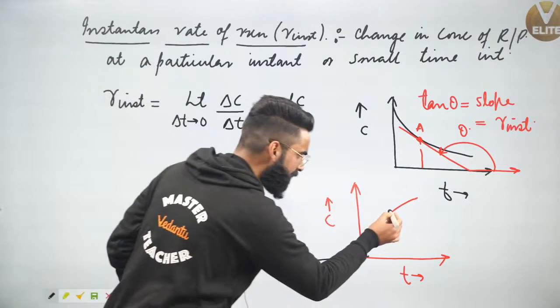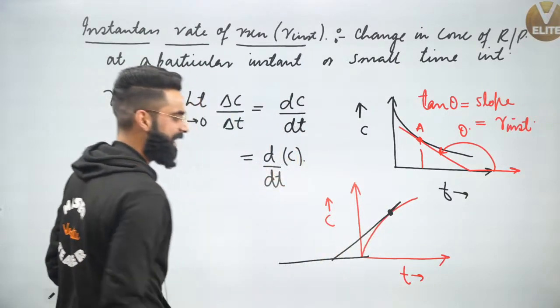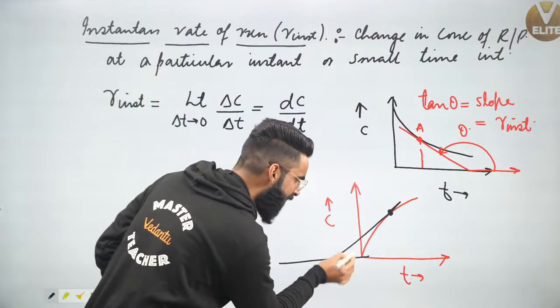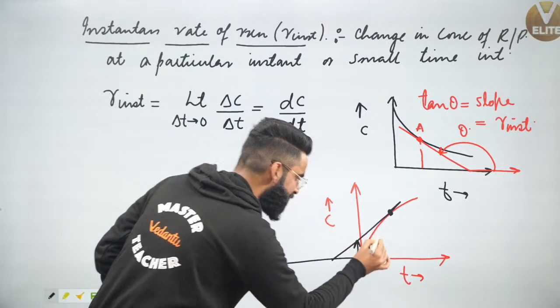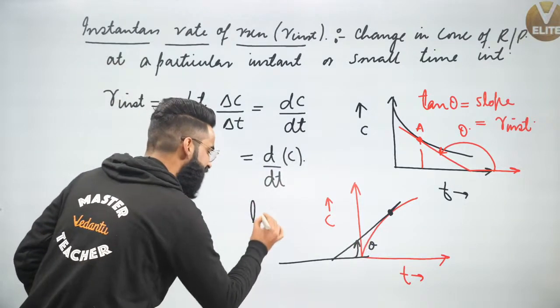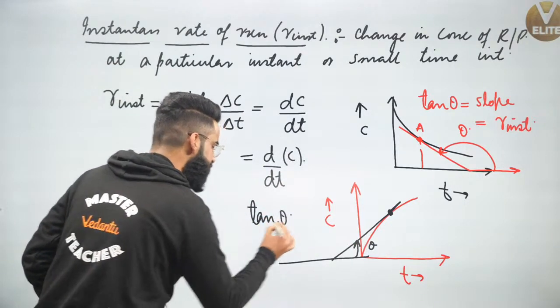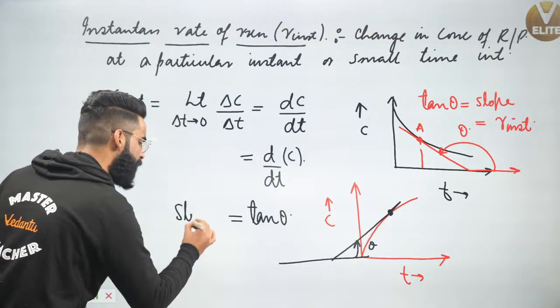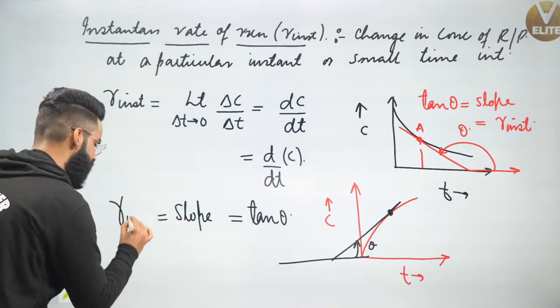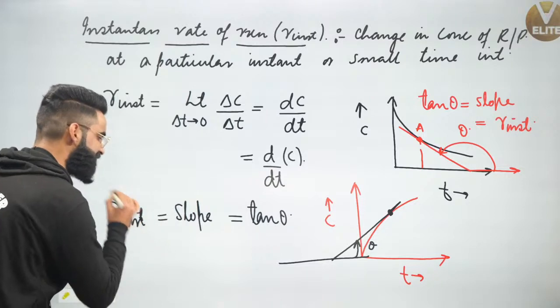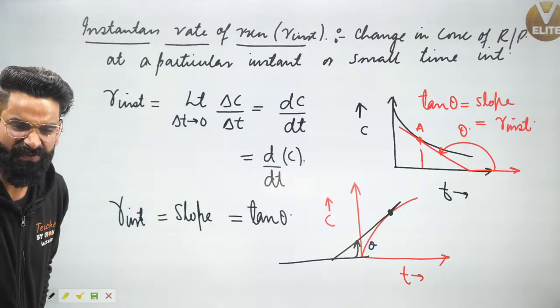And how will I be doing that? I'll be drawing one tangent. I'll be calculating the angle which the tangent makes with the positive x-axis in anti-clockwise direction. Let's say that is theta. Just take the tan of this theta value. Tan of this theta value is going to give you the slope of this concentration versus time curve. And we know the slope of concentration versus time curve is what we call as instantaneous rate of reaction.